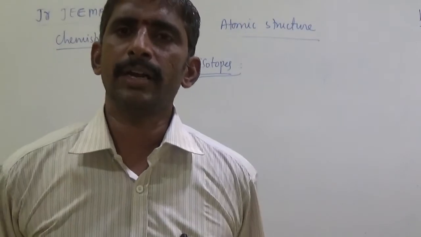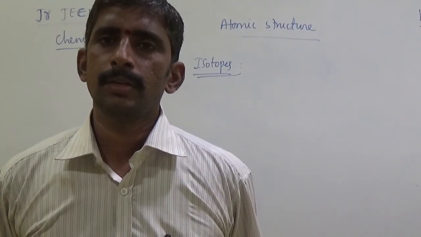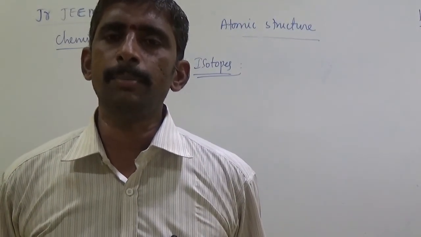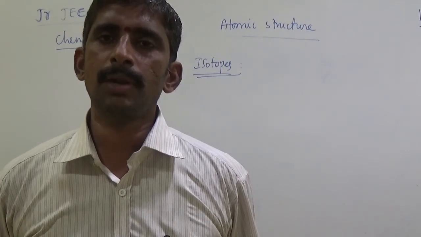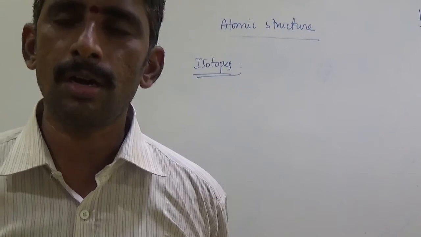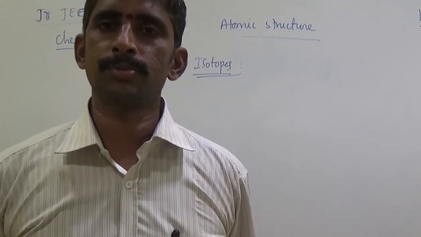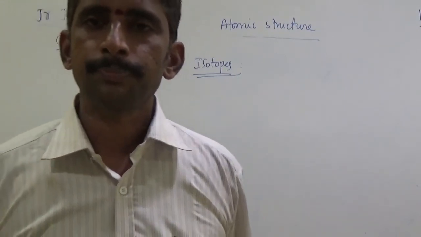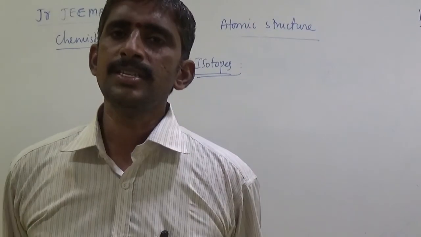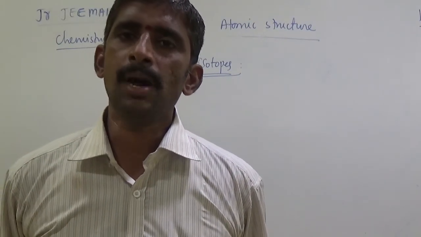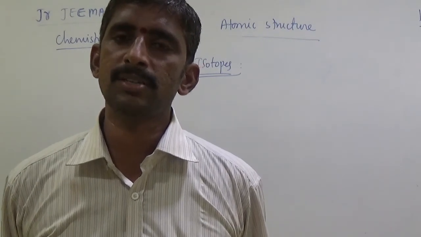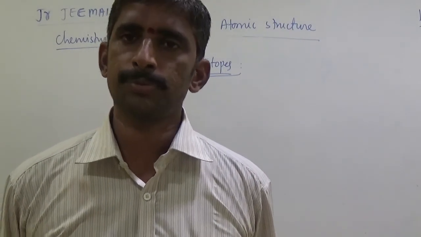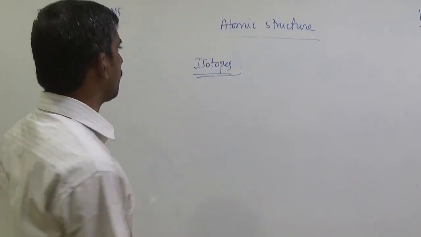Elements having the same atomic number but different mass number of the same elements are called isotopes. Once again, isotope means elements having same atomic number, different mass number of the same elements.